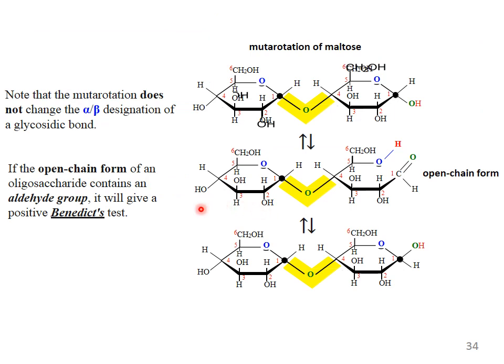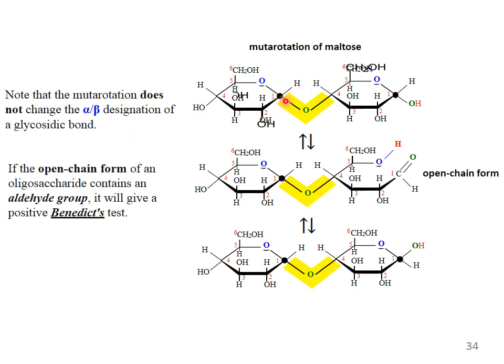Again, mutarotation of maltose. Note that mutarotation does not change the alpha or beta configuration of the glycosidic bond. This is an important point: when mutarotation occurs, the glycosidic bond formed between the two sugars will never change. If it is alpha, it will remain alpha. If it is beta, it will remain beta. It never depends on the mutarotation of the other sugar.